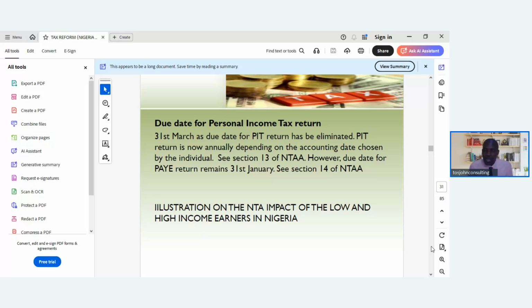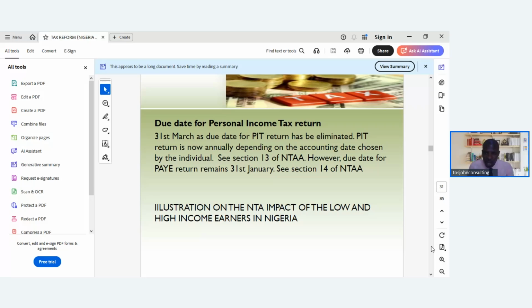So this can be seen in section 13 of the NTAA, that's the Nigerian Tax Administration Act. However, the due date for PAYE return remains 31st of January. So for every PAYE of employees in an organization, it is still 31st of January of the following year. So that's in section 14 of the NTAA.